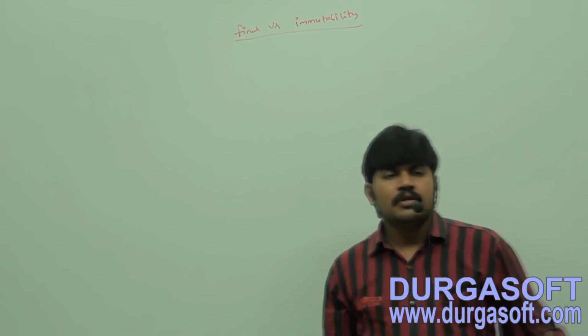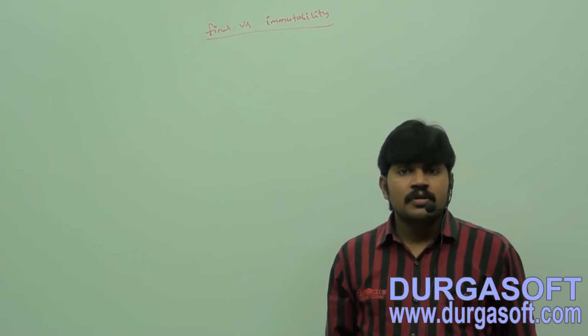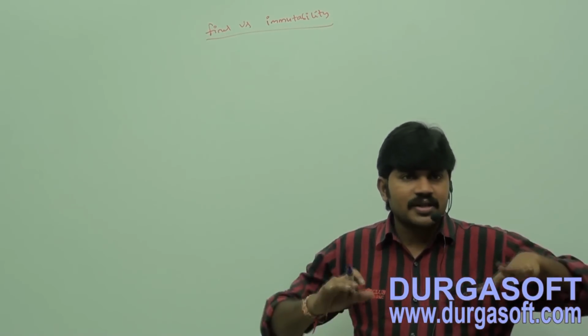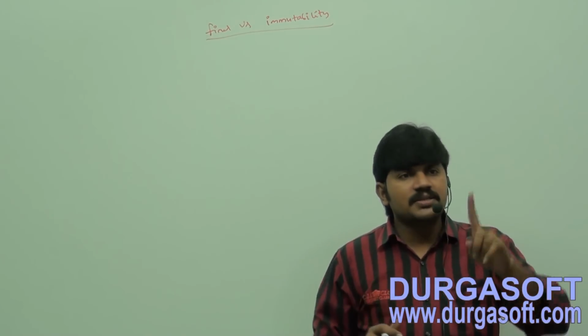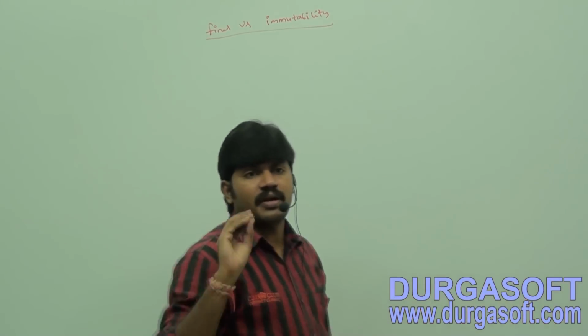Make sure final is different and immutable is different. Both are non-changeable, but the context is different, where you can apply is different. That's why final and immutable are different concepts.